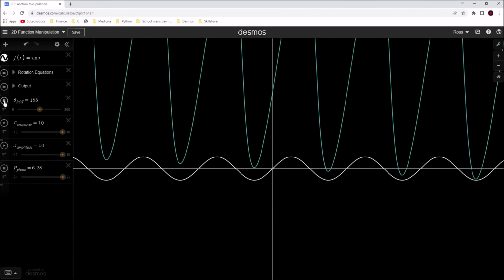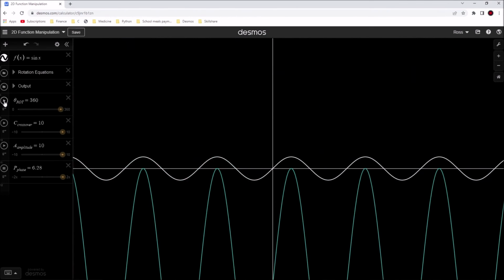So that's us able to adjust a one-dimensional function on the 2D plane.